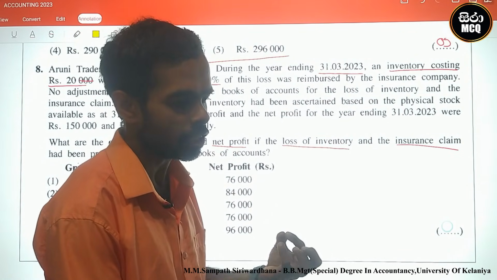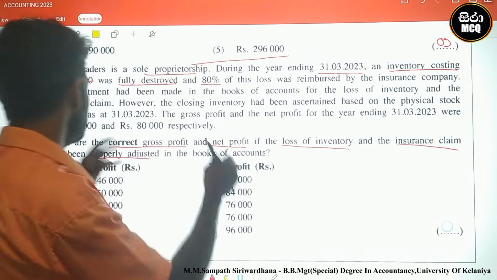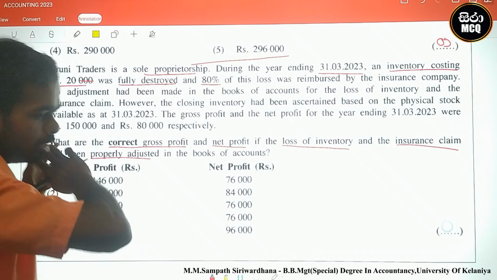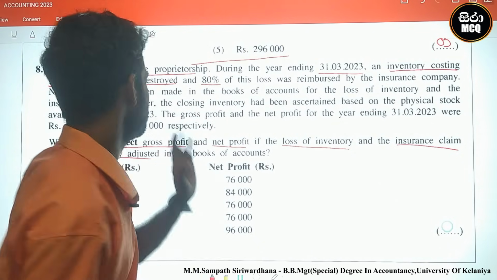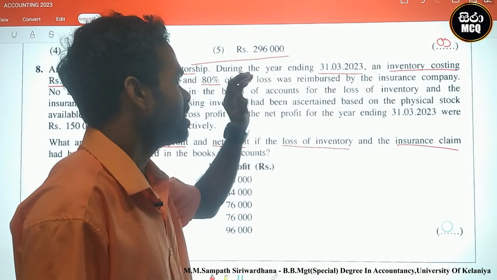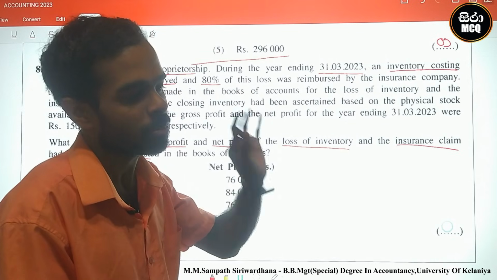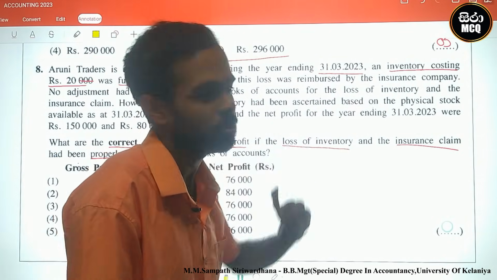Reimbursed means we receive cash from the insurance company. The 20,000 of stock is fully destroyed, but 80% of this loss was reimbursed, meaning we can claim cash from the insurance company.